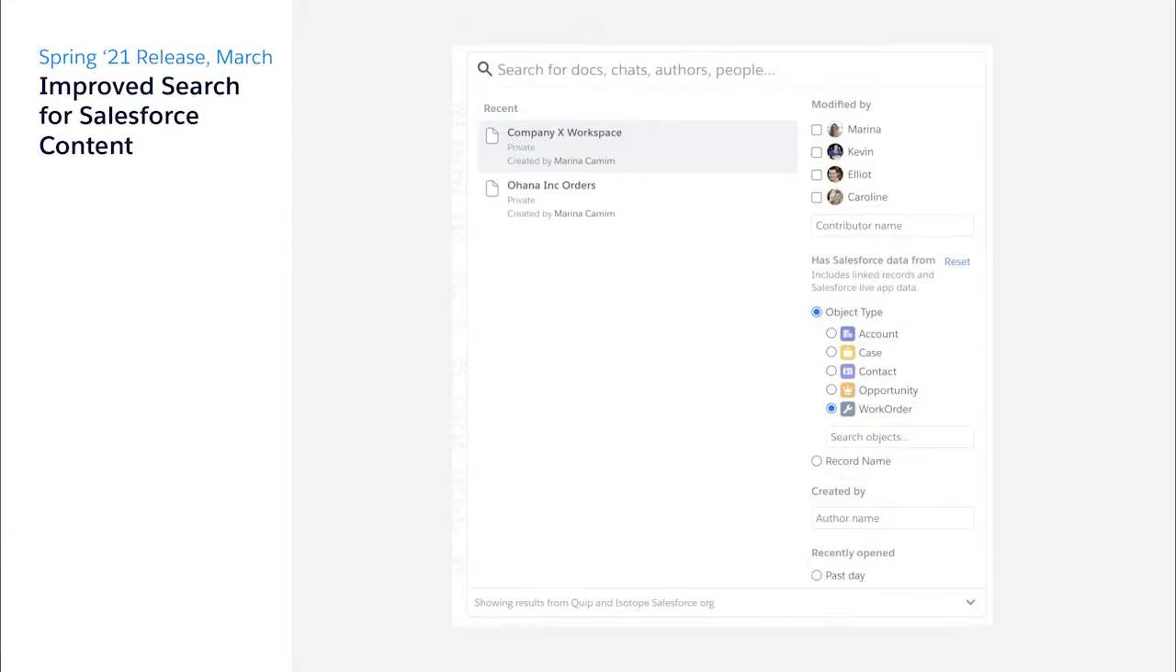You can also narrow a search to a specific Salesforce object. For example, you may want to search for all documents related to work orders. To do that, click on Object Type, search for work order.